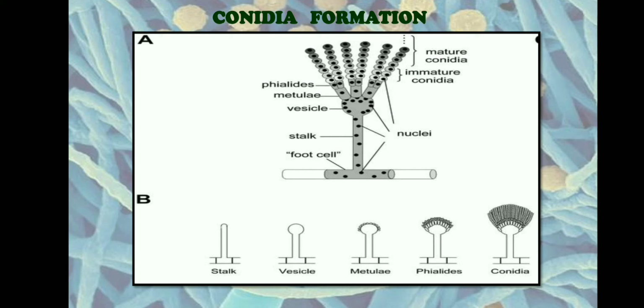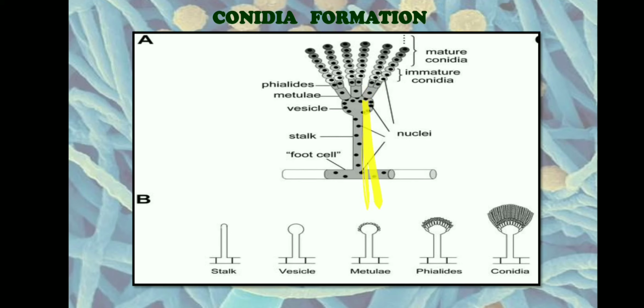Now here, from the vegetative hyphae, during the reproductive stage of fungi, a specialized cell is formed, which we call a foot cell. From this specialized cell arises a conidiophore. The foot cell is a double-walled cell wherein the outer wall is continuous with the mycelium. So from the foot cell arises a conidiophore. The inner wall of this foot cell grows as a branch to form the conidiophore.